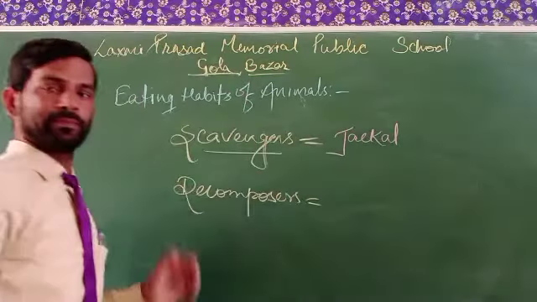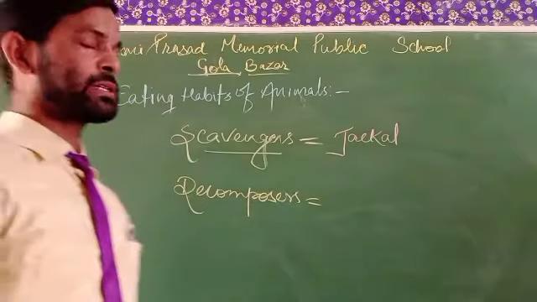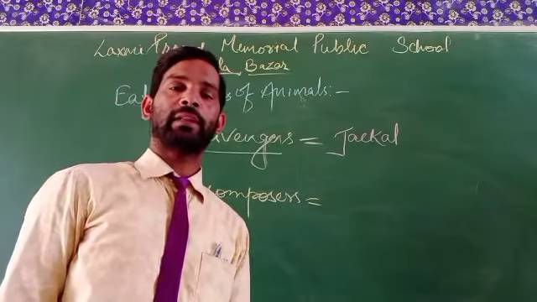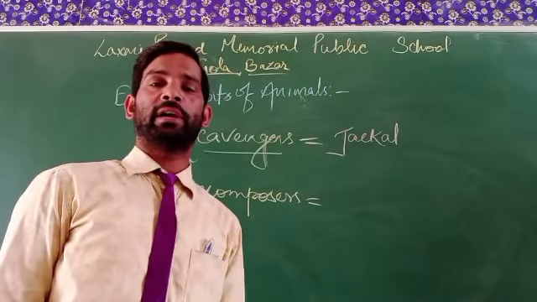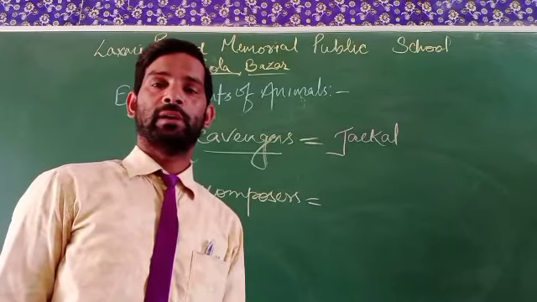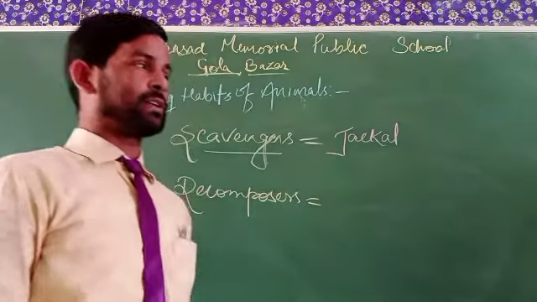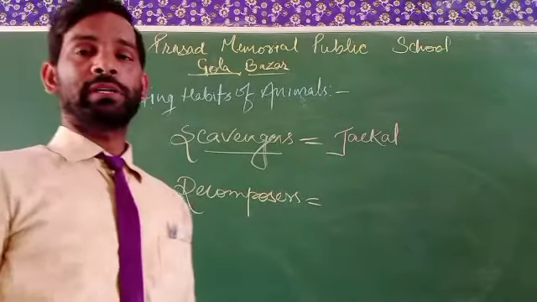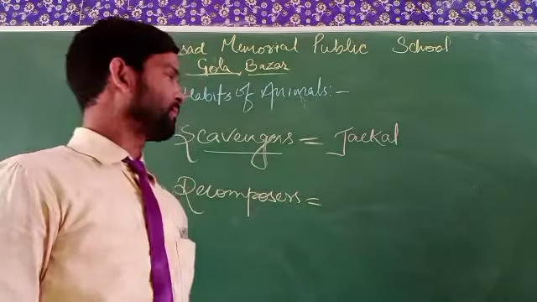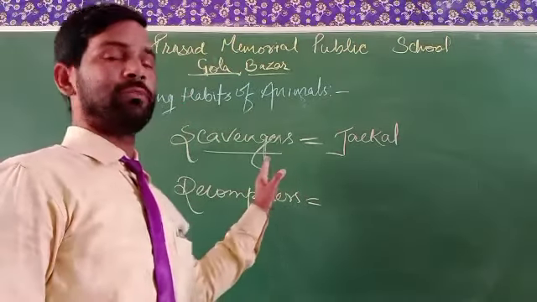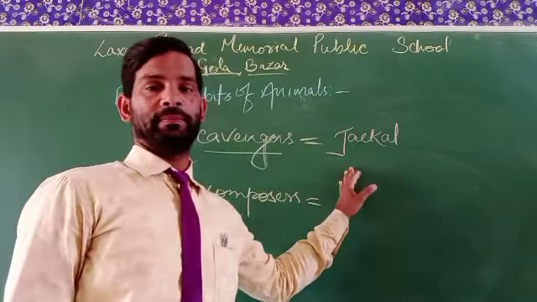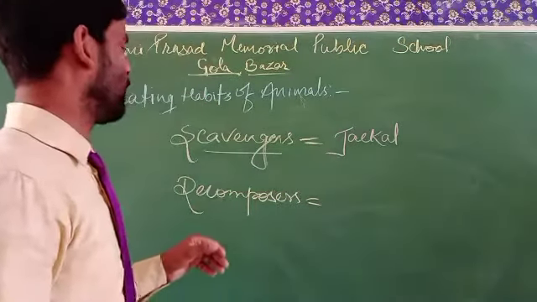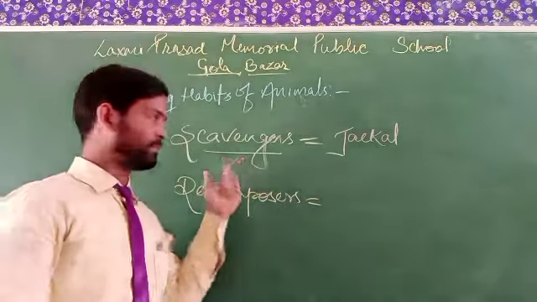Jackal. Why is it called a scavenger? It cannot eat the flesh of other animals while they are alive. It can eat the flesh of other animals only when they have died. So that one is called a scavenger.